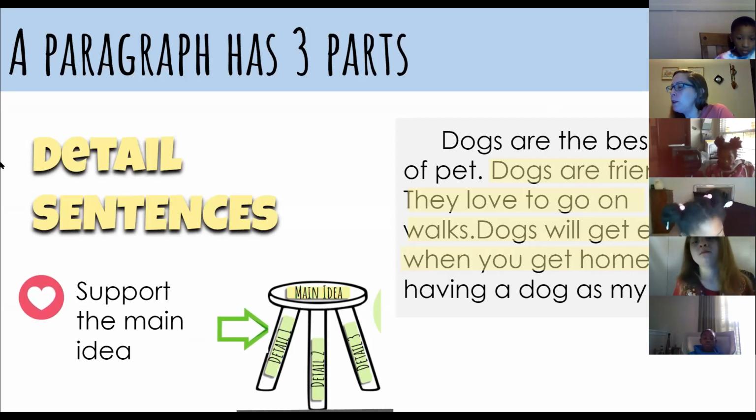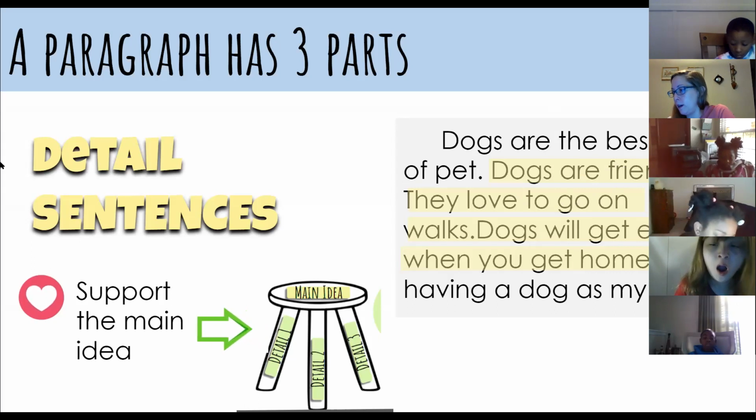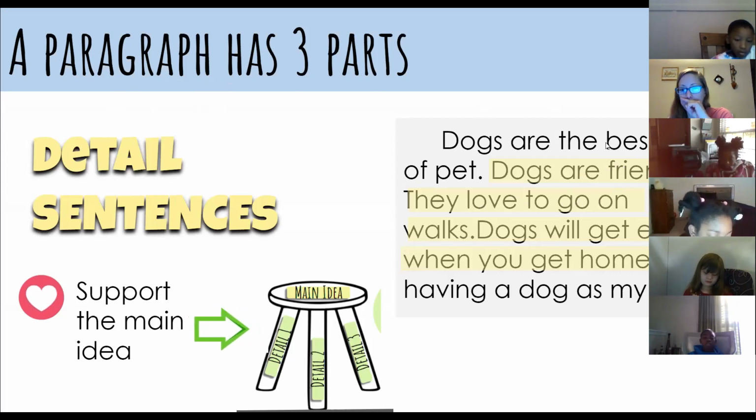And Jeremiah, what was one of the details? What was one of the reasons why dogs are the best? What was one of the reasons the author gave? Dogs are friendly. Beautiful. They love to go on walks. Dogs will get excited. Right. Beautiful, right? So those are the reasons that all give us more information about our topic sentence.